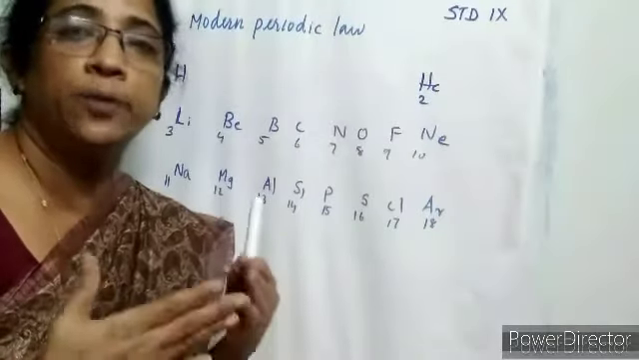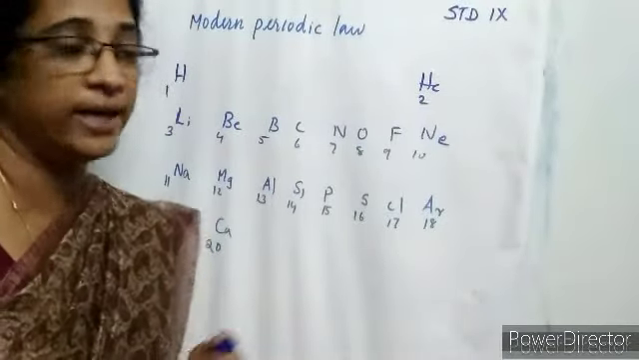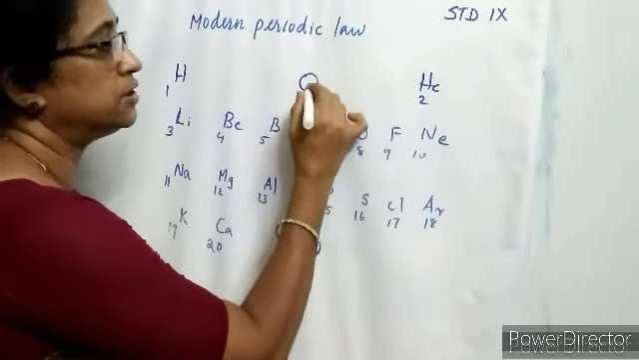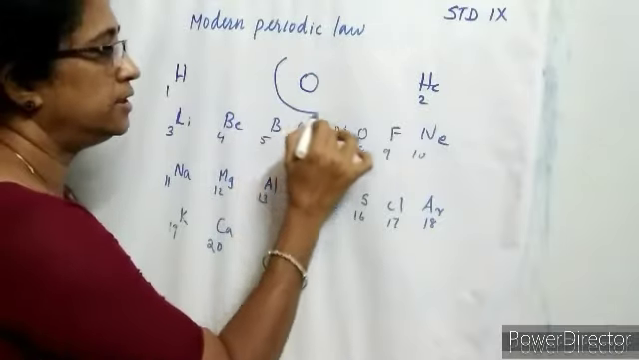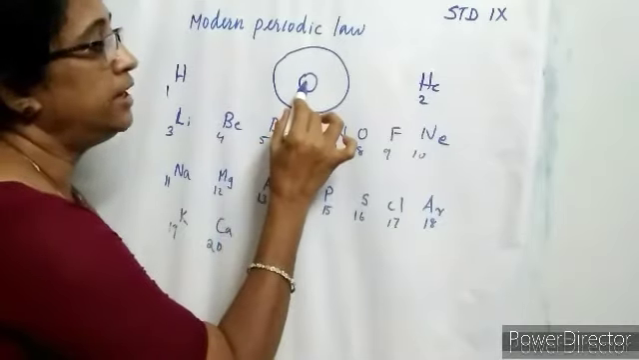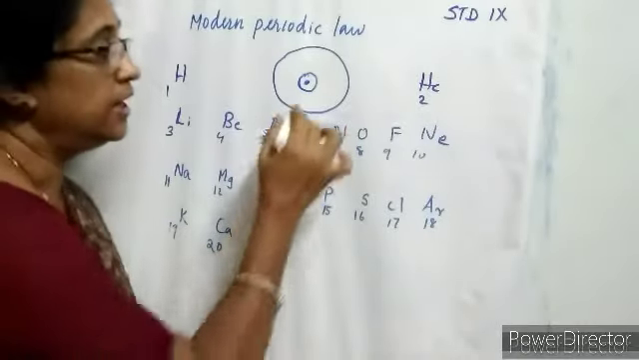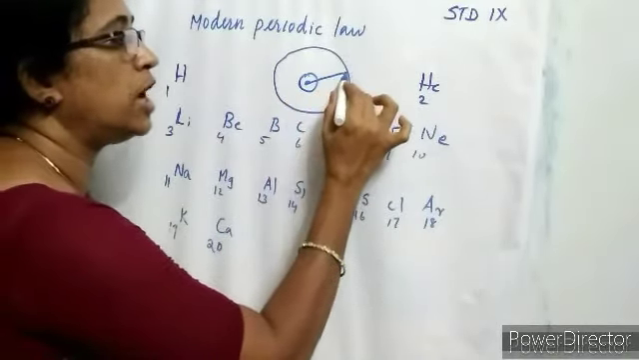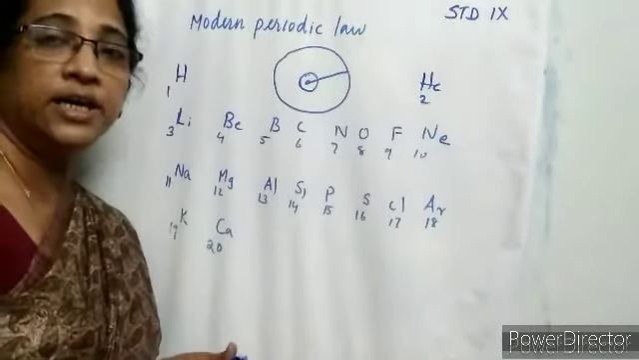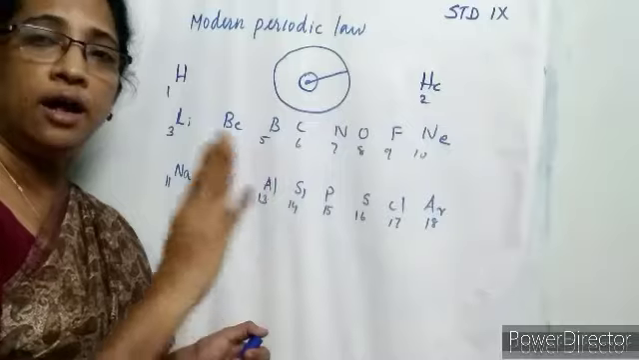So the periodic properties. The first one is atomic radius, or atomic size. Define atomic radius. We know the structure of the atom. This is the nucleus, and suppose this is the last shell of the atom. Then the atomic radius is the distance from the center of the nucleus to the outermost shell. So define atomic radius: the distance between the center of the nucleus and the outermost shell.